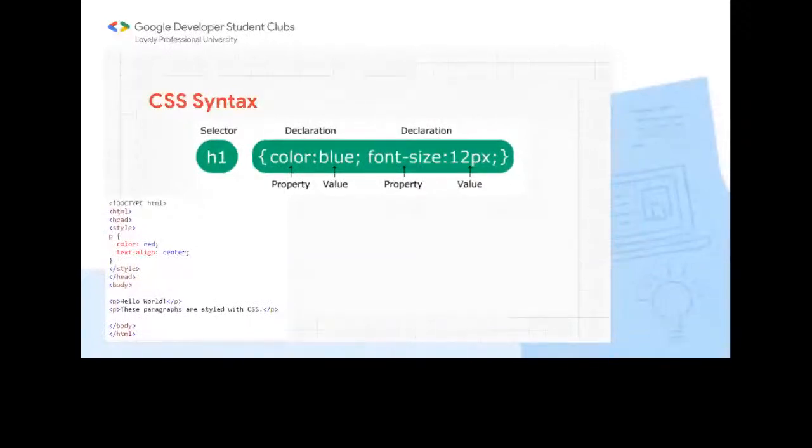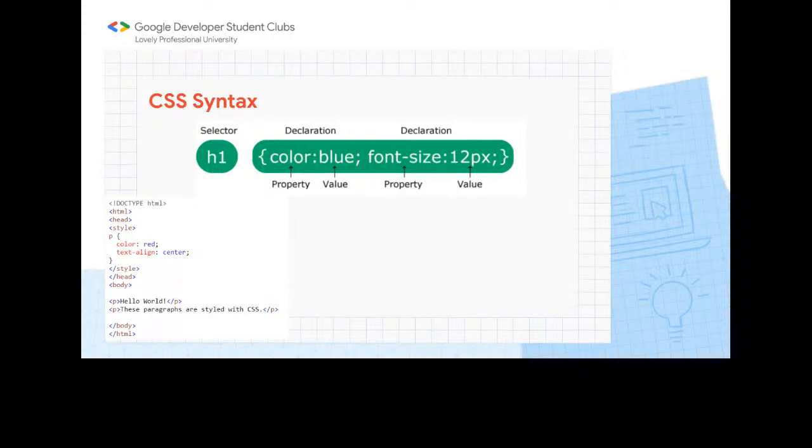And as you can see, there are two properties used here. One is color, and the color is blue, so this will make the heading color blue. Then font size is there, and it will make the font size 12 pixels. This px is the CSS unit. We will get to know about everything from basics to advanced in the next slides. And this is the syntax of how we write CSS.